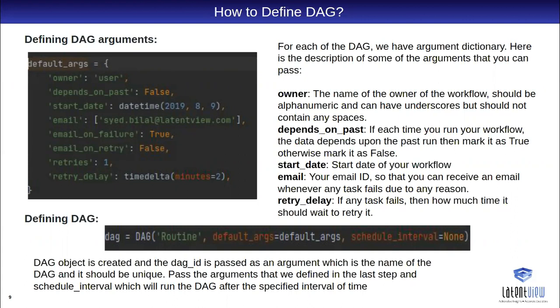These default arguments can be retrieved by each task from the parameter. So we have the retry delay, and then how we define a DAG: the DAG object is created with the DAG ID passed as an argument, and we also pass the default arguments as a parameter.